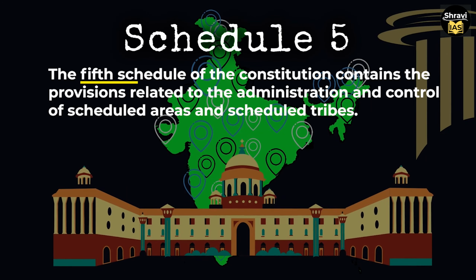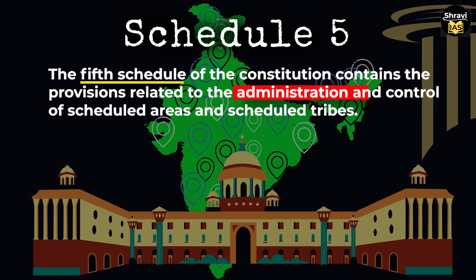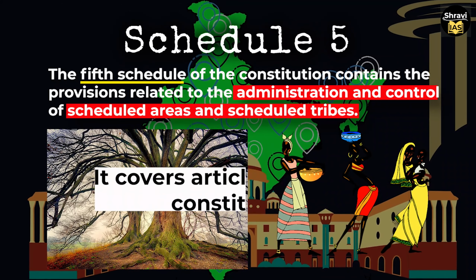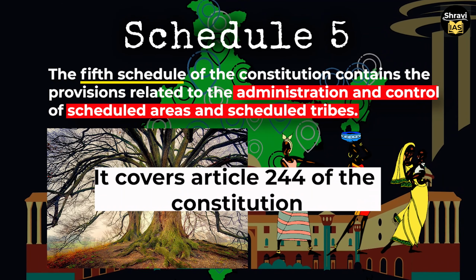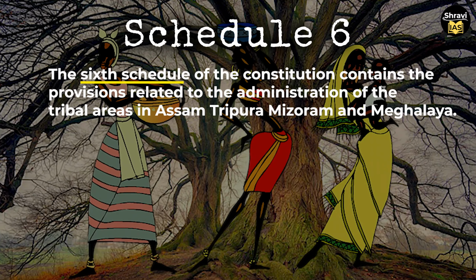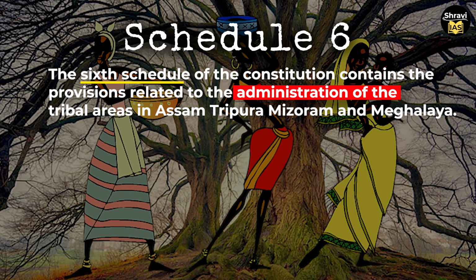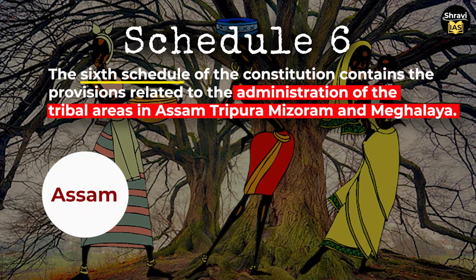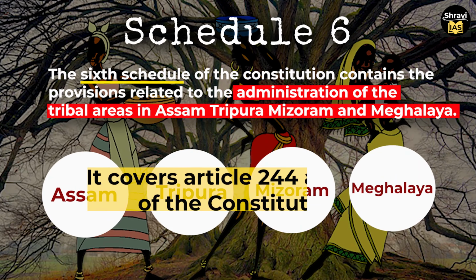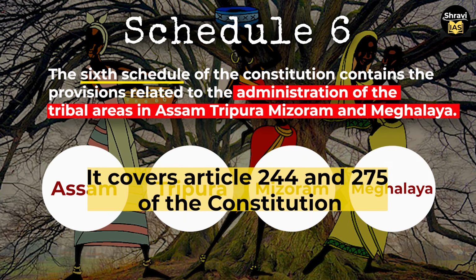Schedule 5. The fifth schedule of the Constitution contains the provisions related to the administration and the control of the scheduled areas and the scheduled tribes. It covers Article 244 of the Constitution. Schedule 6. The sixth schedule of the Constitution contains the provisions related to the administration of the tribal areas in Assam, Tripura, Mizoram and Meghalaya. It covers Article 244 and Article 275 of the Constitution.